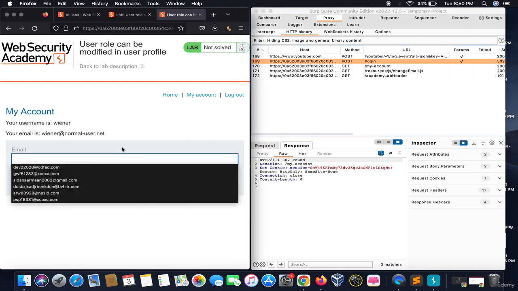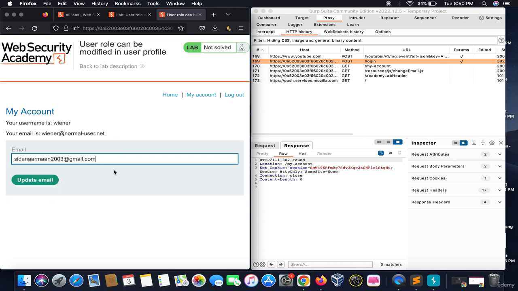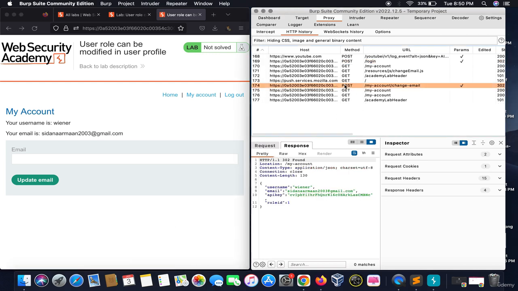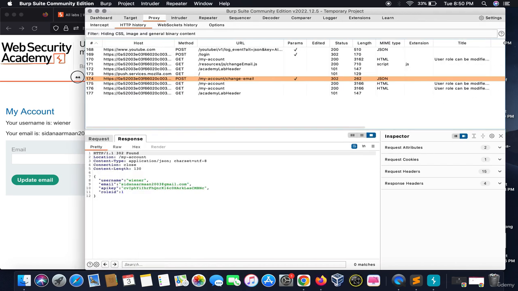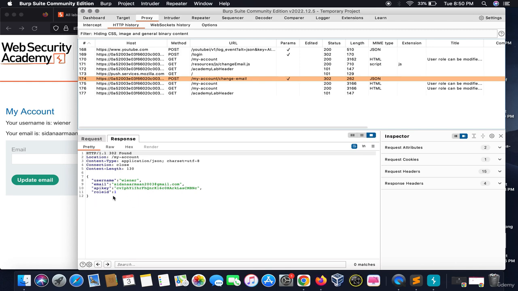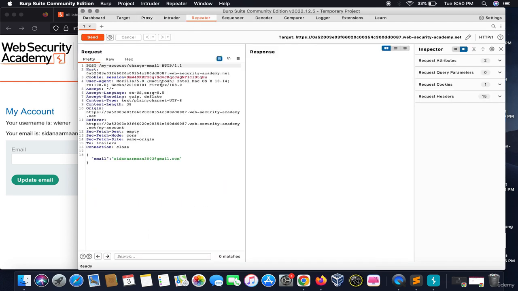So there is an update email functionality. We would test this too. I want to change my email. I would write update email, and a number of HTTP requests are generated. We would open this one, and as you can see, on generating this request, we got this response with a role ID of 2. Now let's take this to Repeater.